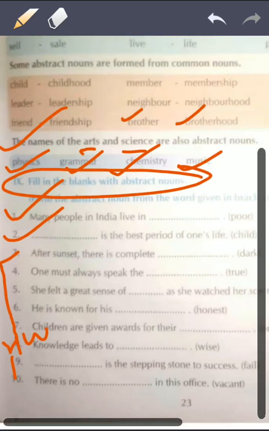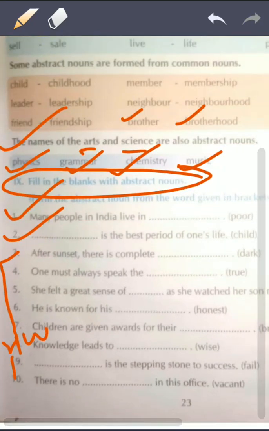Students, I will solve only two questions and the rest you have to solve. Okay, these are your homework, you have to solve. I will only solve two questions.